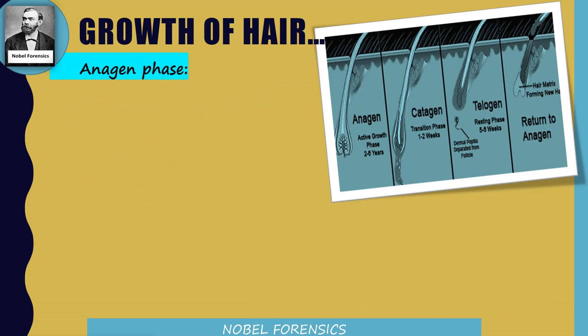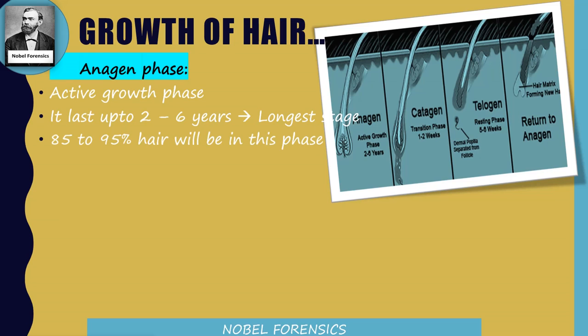Now the same thing, anagen phase, also known as the active growth phase. It lasts up to 2 to 6 years and this is the longest stage of the hair growth cycle, and 85 to 95% of hair will be in this anagen phase. At the end of the anagen phase, hair will move into the next stage, which is the catagen stage.